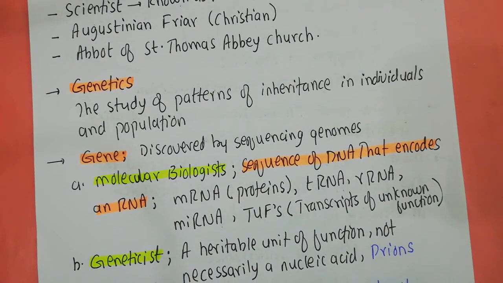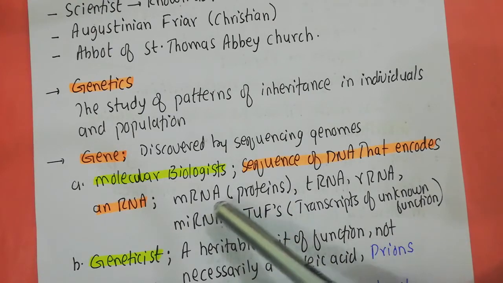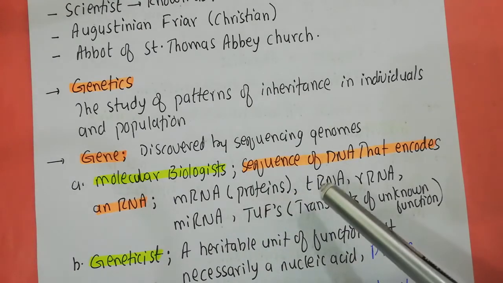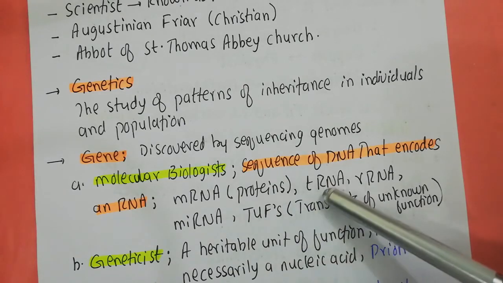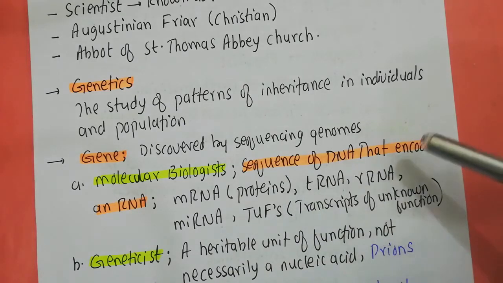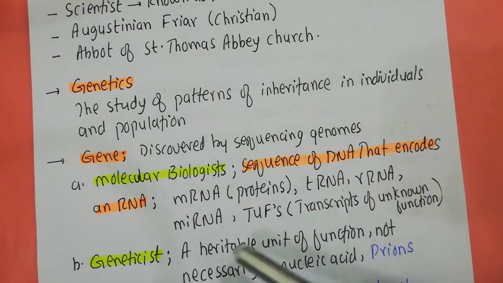And when you talk about RNA in a particular cell, you will have different kinds of RNAs. You will have the messenger RNA from which the proteins are made. You will have the transfer RNA, which takes part in the translation process. The ribosomal RNA, which are the structural units of the ribosomes, the machinery of translation. We also talk about the small RNAs known as miRNA, which are very important in gene regulation.